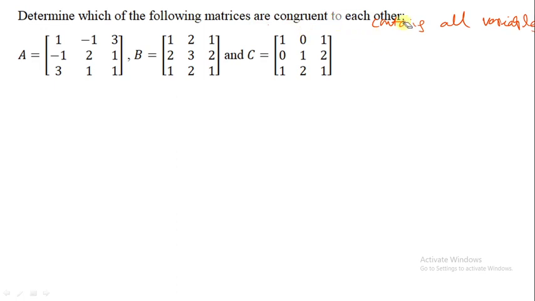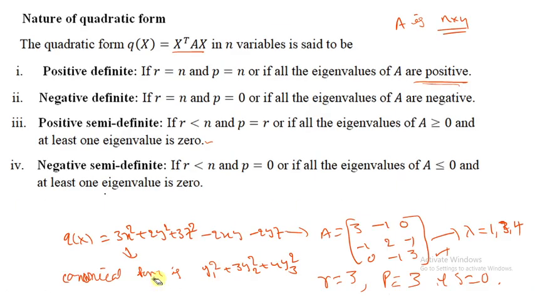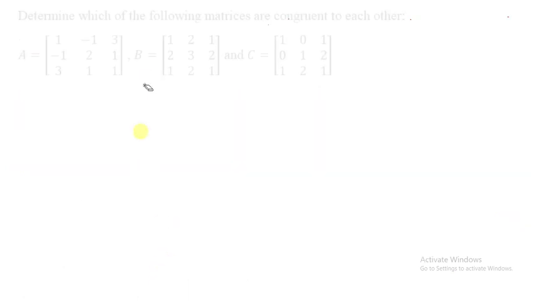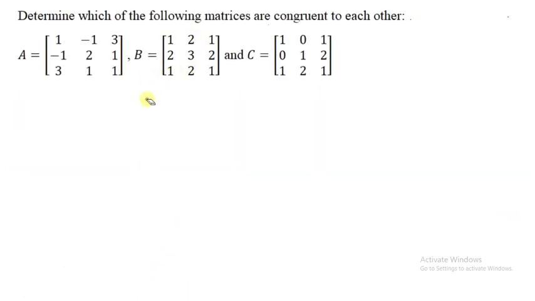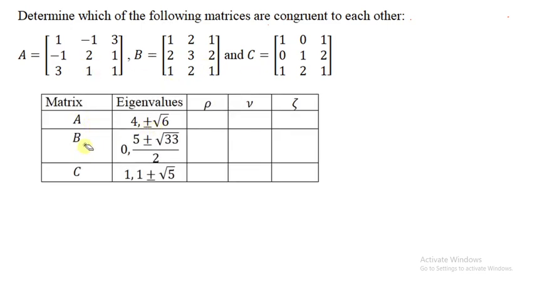For congruent quadratic forms you have to go for rank, index, and signature. Now find the eigenvalues of each one. The eigenvalues of A are these, of B are 0 and (5 plus or minus root 33) divided by 2, and of C are 1 and 1 plus or minus root 5.